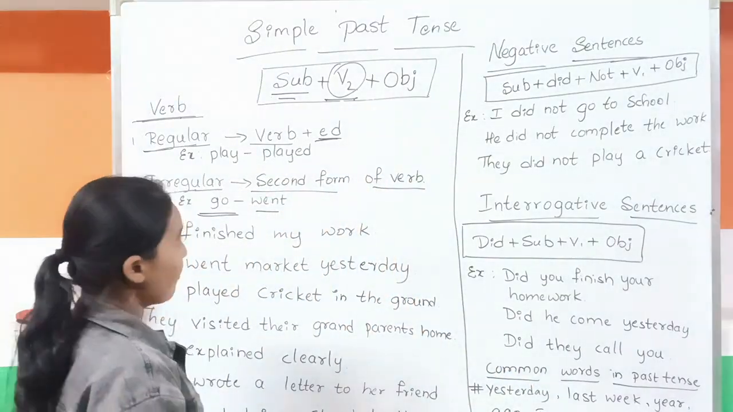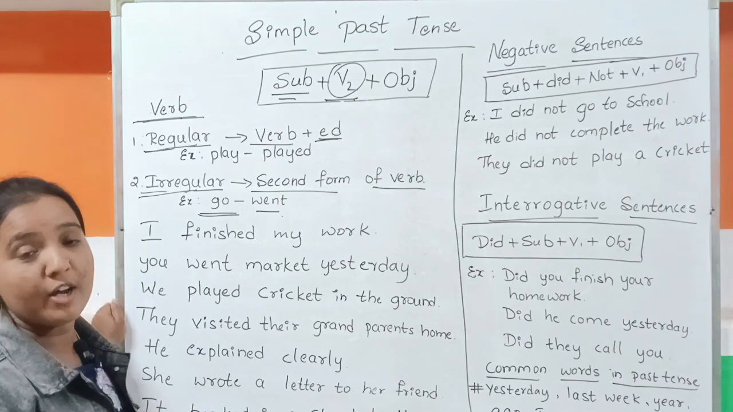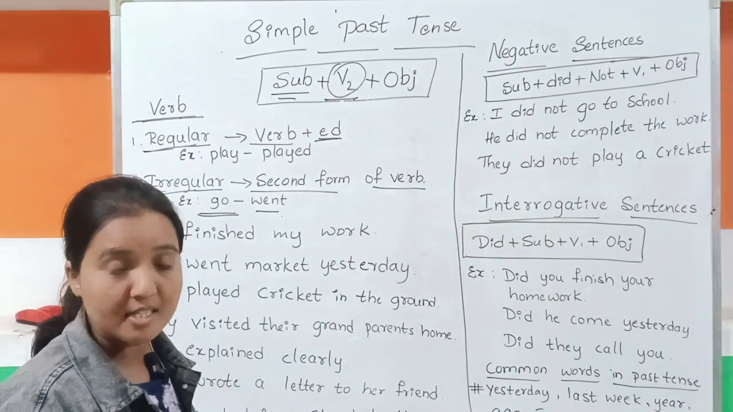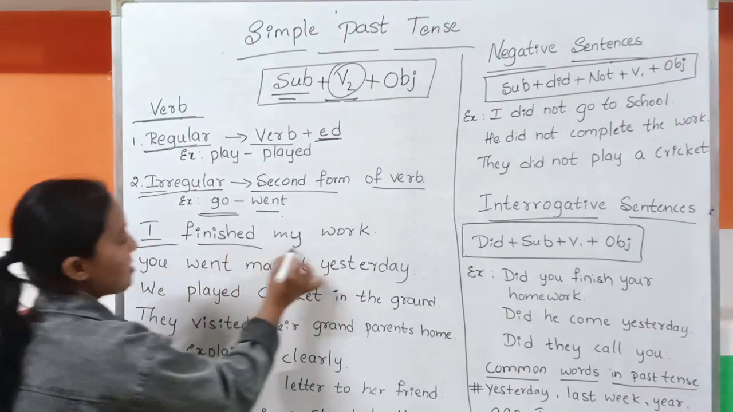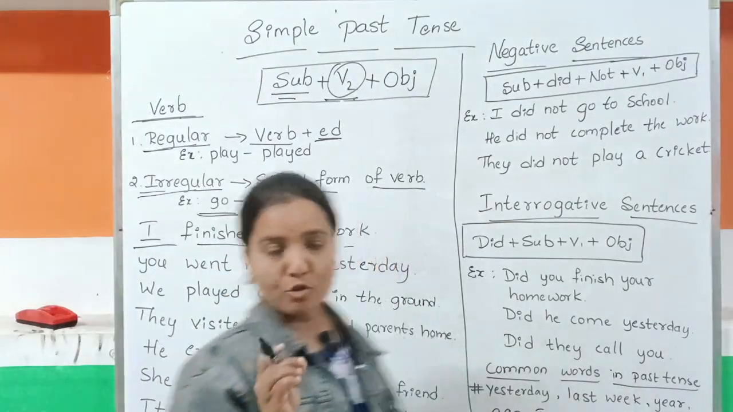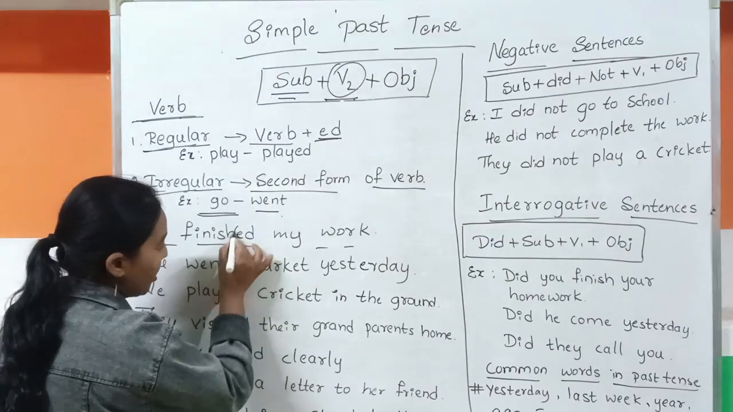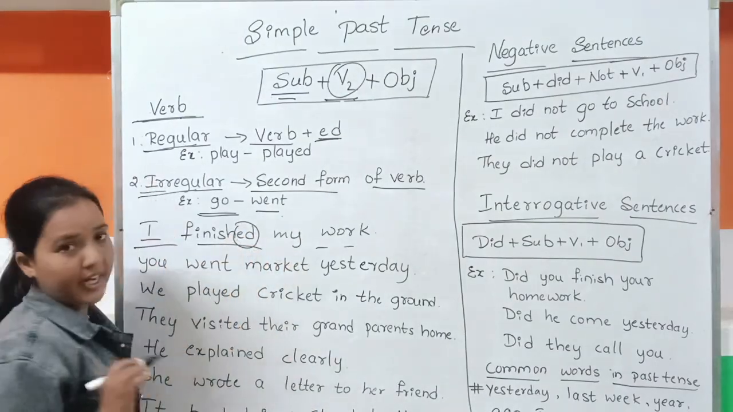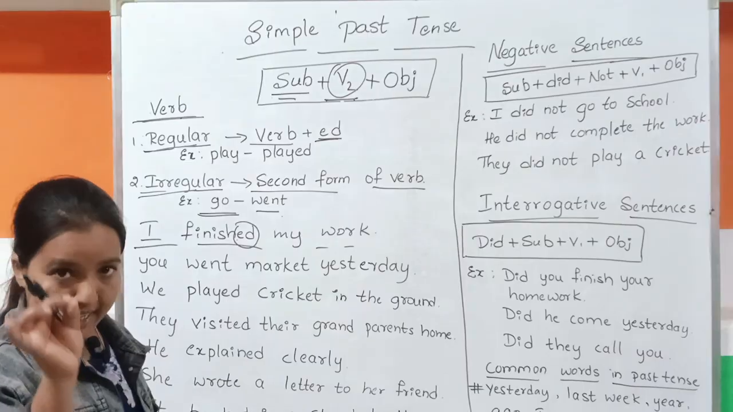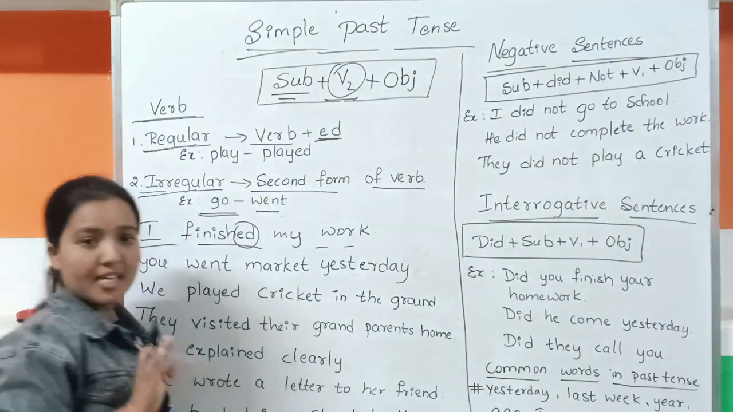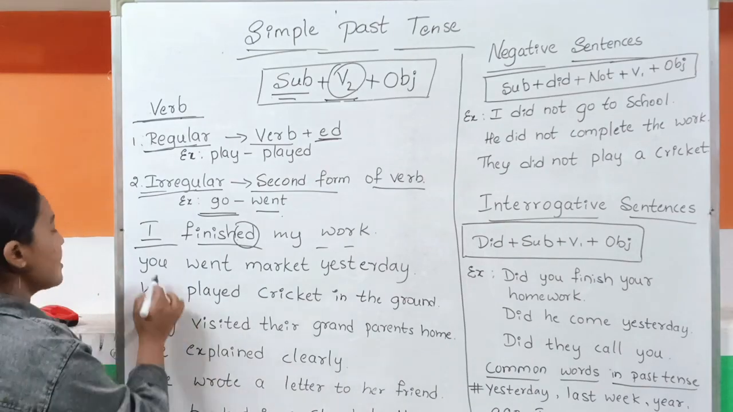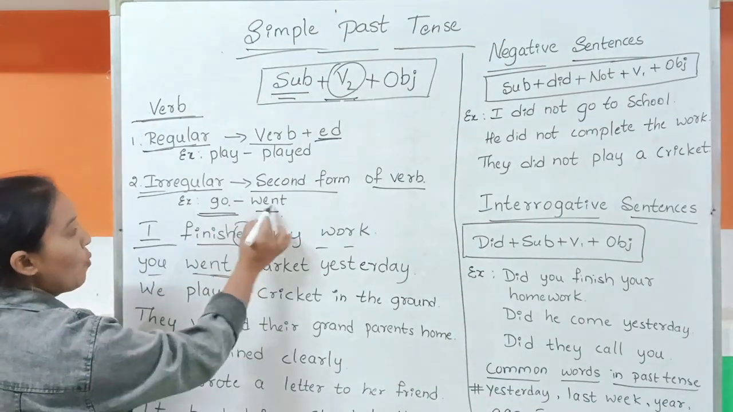Then we are going to the sentences. How we are going to present sentences in the simple past tense. So here we have: I finished my work. Okay, finished. Here you just have to observe finished. Here we have ed, right? That ed shows that it is from the simple past tense. That's it. Understood?